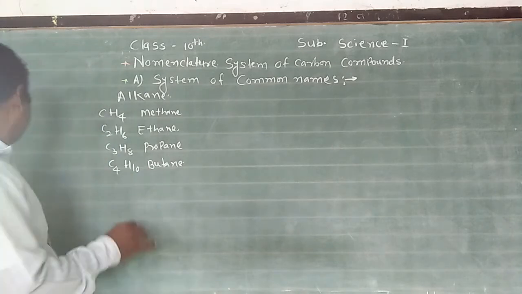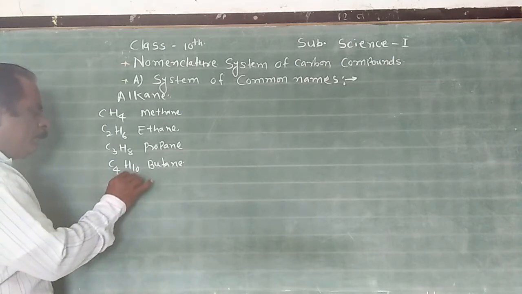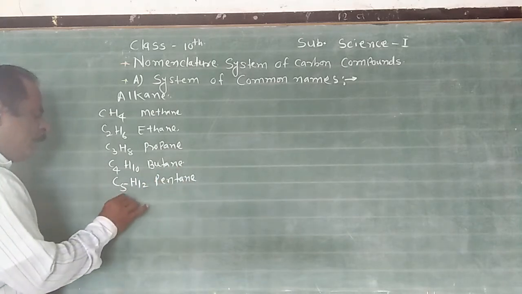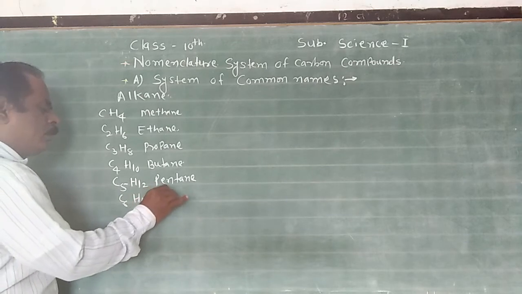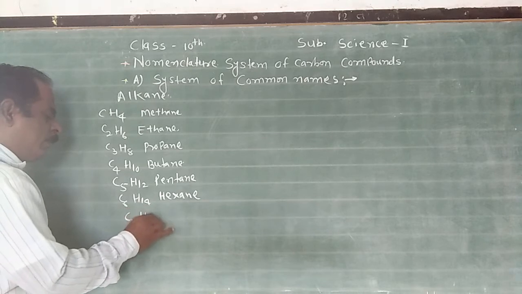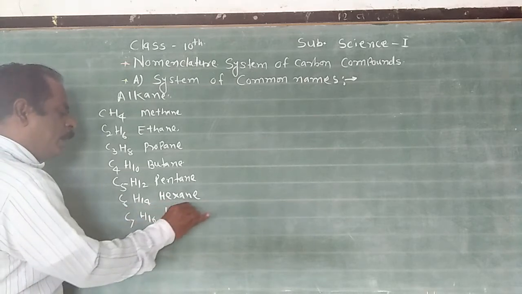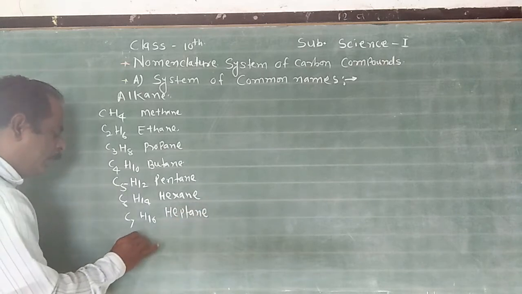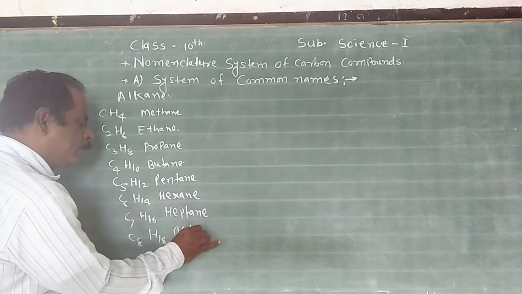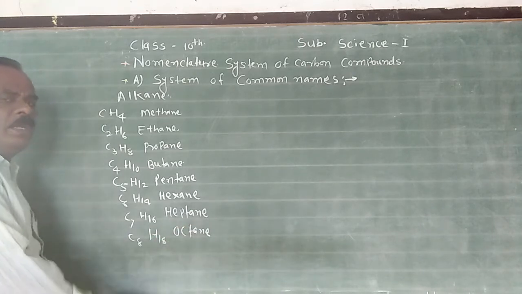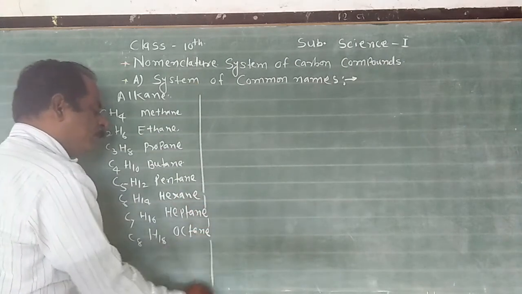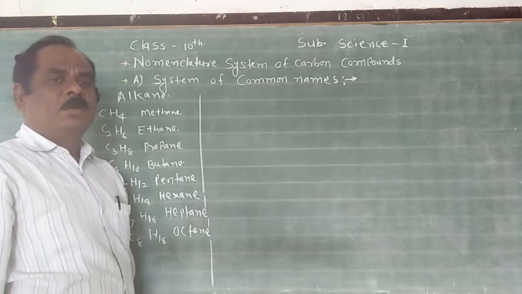For example, if it contains 5 carbons, it is named pentane. 6 carbon atoms, hexane. If the molecule contains 7 carbon atoms, it is named heptane. 8 carbon atoms, octane. Like this, 9 carbon atoms, nonane, and 10 is called decane. It means that in the common system, no rules are used in giving names to